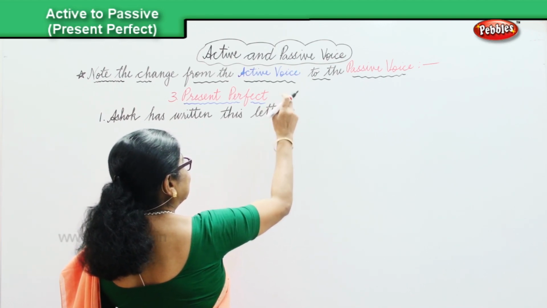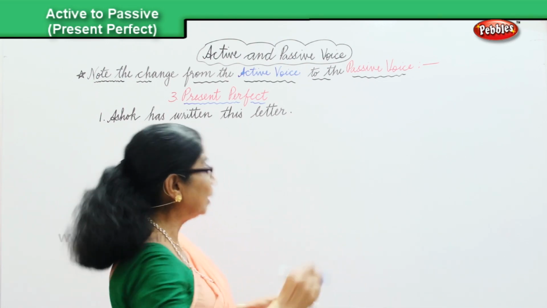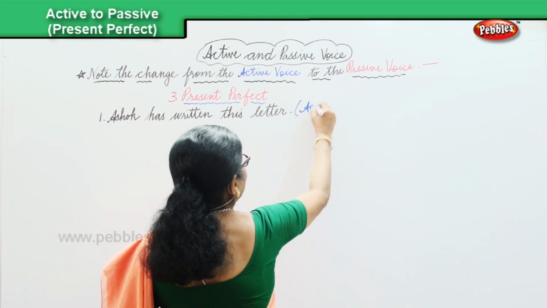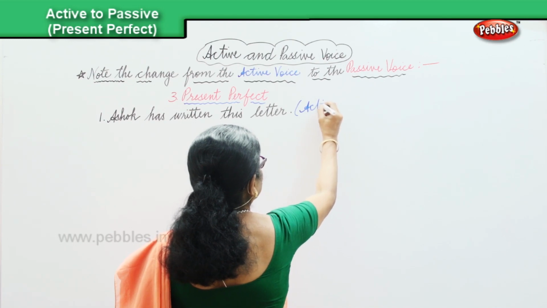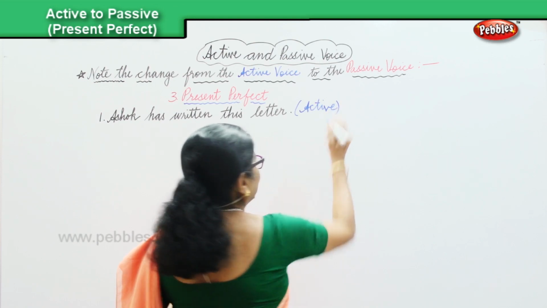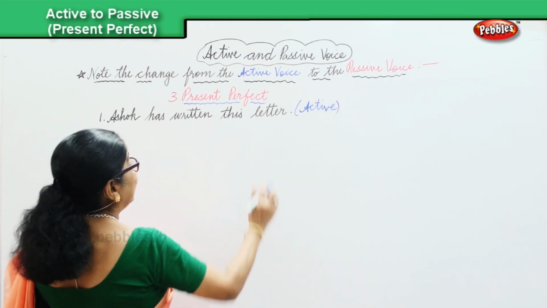Ashok has written this letter, and that is in the active. What's happening? Ashok, he's written it. Active. So we are looking at the active voice in the first sentence. Now, change over from the active into the passive.